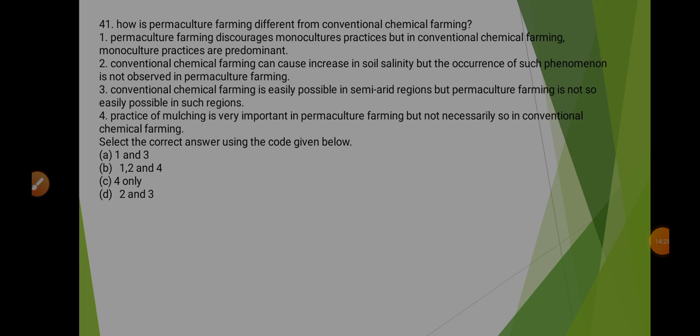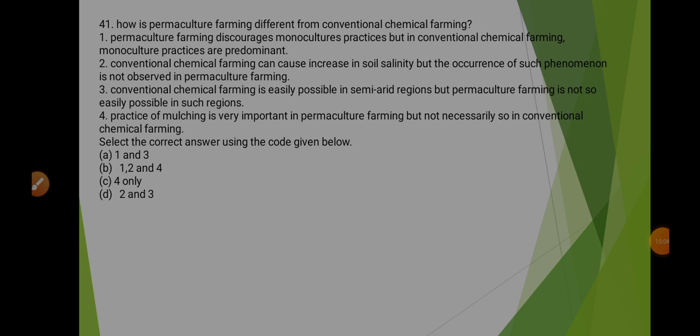Coming to the 41st question, it says how is permaculture farming different from conventional chemical farming? So permaculture farming, it's the type of farming that has been in practice since ancient time. It's also called primitive farming. And the farming which we are practicing today is known as conventional farming. Now let's look at the options. Statement 1 says that permacultural farming discourages monoculture practices, but in conventional chemical farming, monoculture practices are predominant. So this statement is absolutely correct.